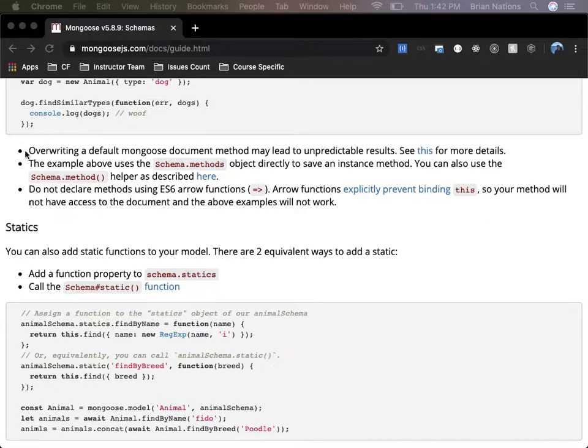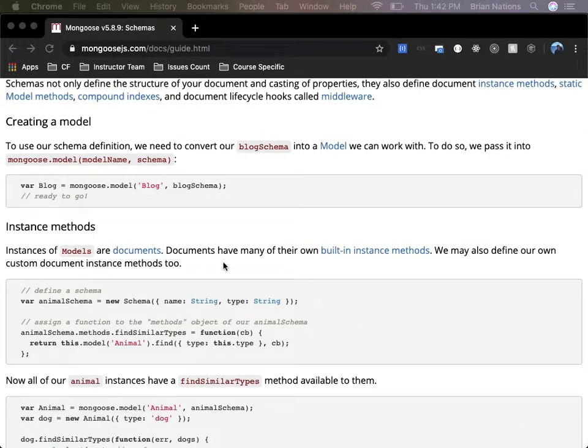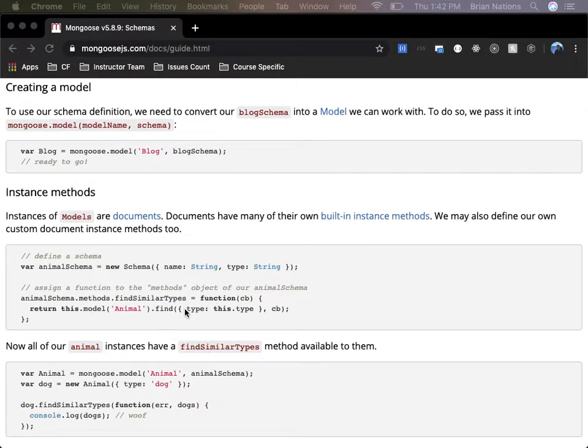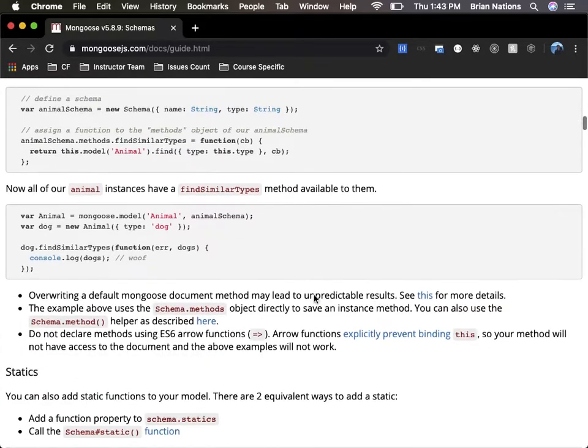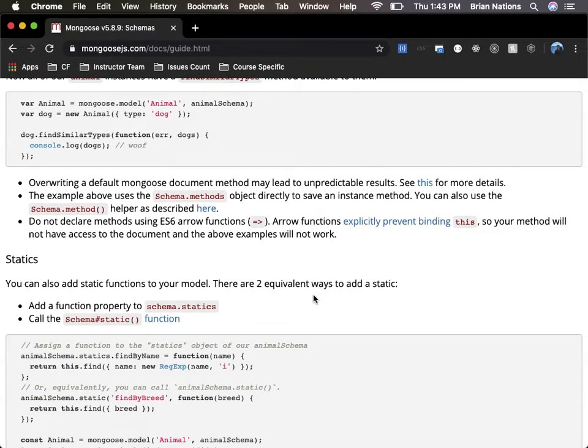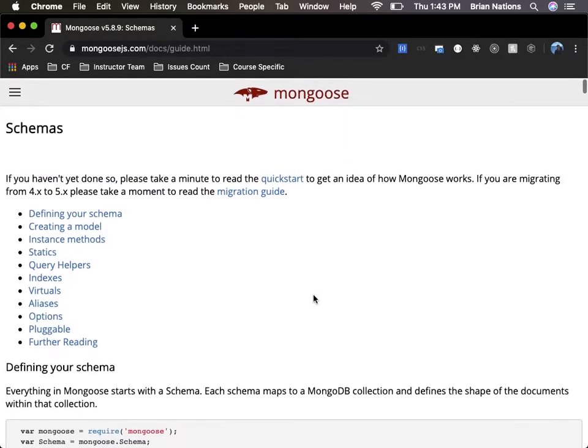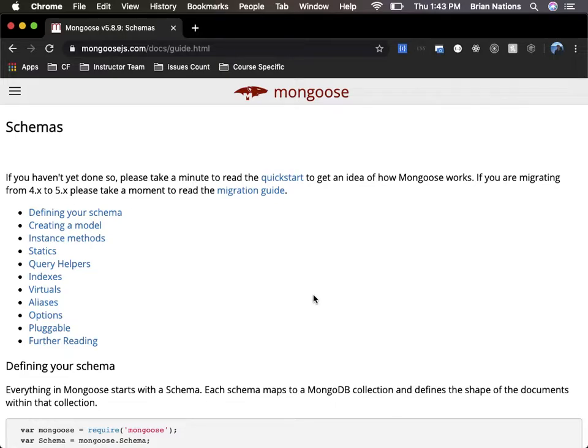And again, with these methods, just to be clear, this documentation is awful. I mean, it really is. It has all this kind of stuff, like return this model animal find type, this dot type, callback. Really what you want with documentation is a set of basic methods you can use, what the parameters look like, and then some examples. This one is really hard to find what you're looking for in. They've even gotten better with this documentation over time. It was way, way worse back in the day, but it's still pretty bad, just so you know, okay?